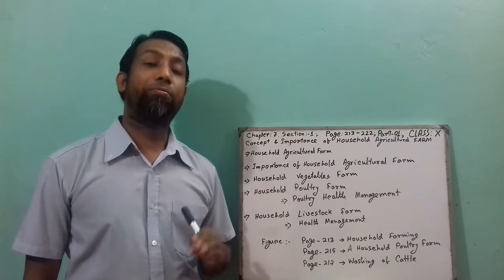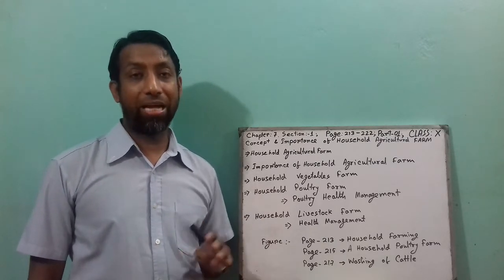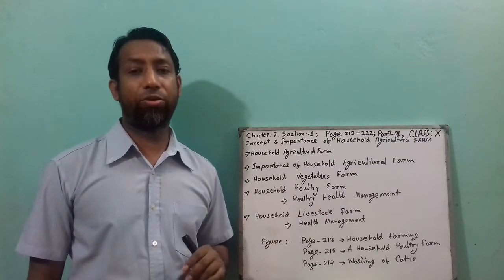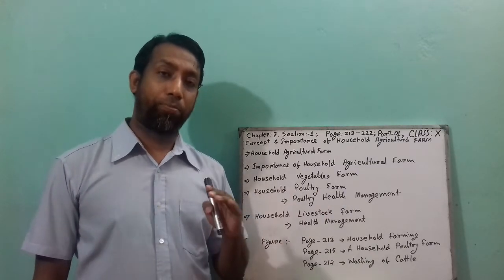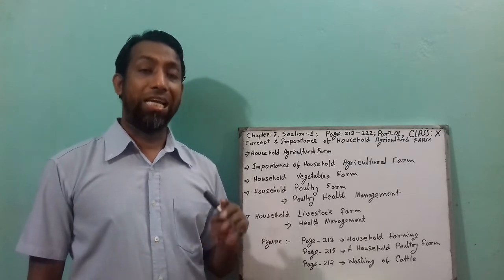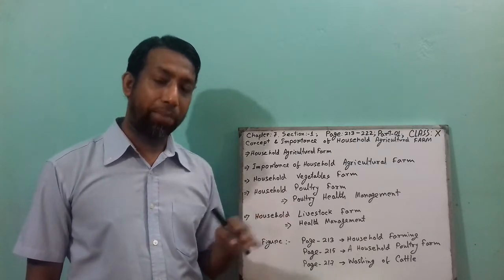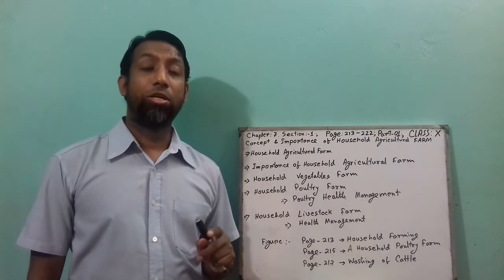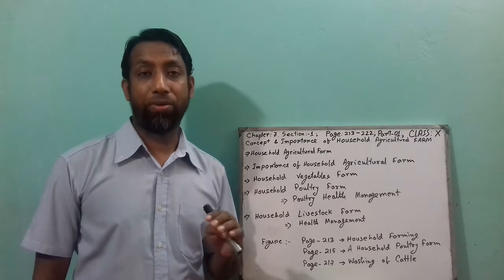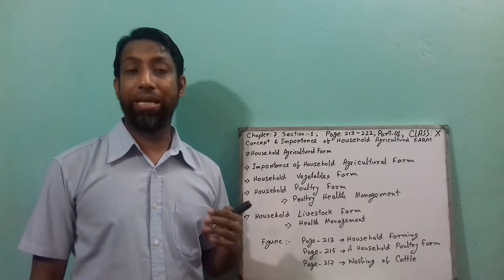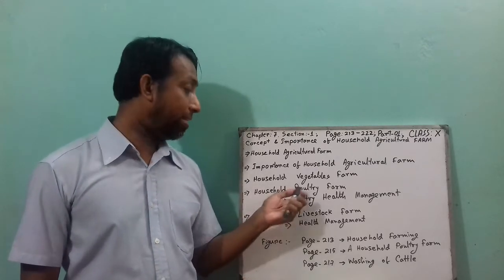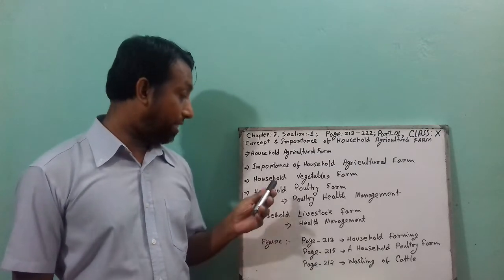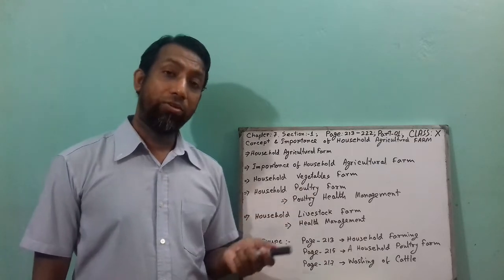That means you have to clean the household area, provide supplementary feed, provide pure water, and clean the area properly. This is the health management system. Otherwise, lots of diseases like bird flu and Ranikhet will attack the poultry chicken or duck. So this is the household poultry farm.